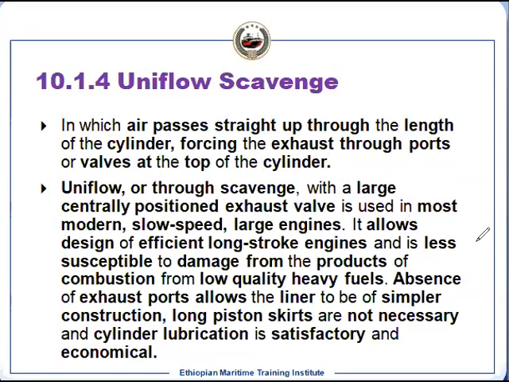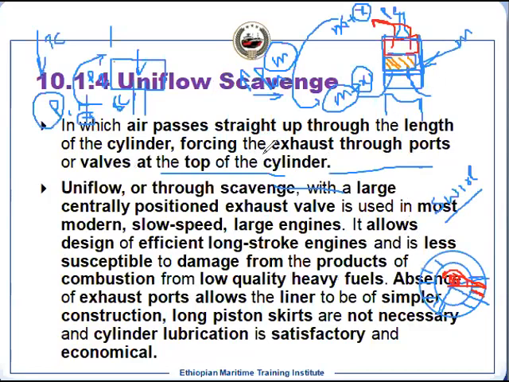So we have seen the diagram that I had drawn here. We have seen that the air comes throughout from the bottom with the swirling effect, and it will move in the upward direction because this pressure is higher than this pressure, and it will push out the remaining exhaust gases inside the cylinder. And we have the exhaust valve. Where is it located? It is centrally placed at the cylinder head, and we have a large size of exhaust valve. Suppose the size is less, then what will happen?